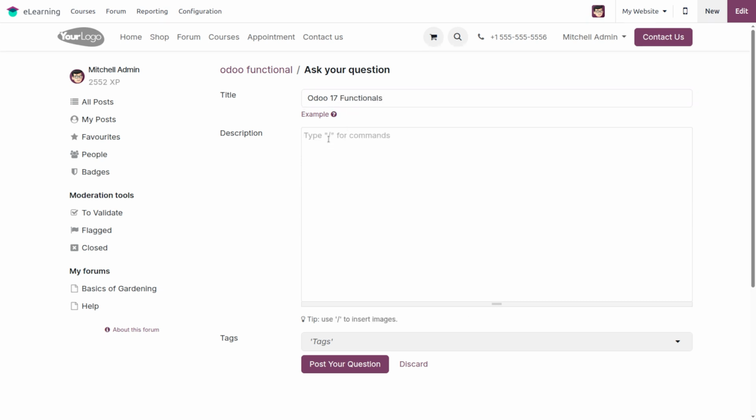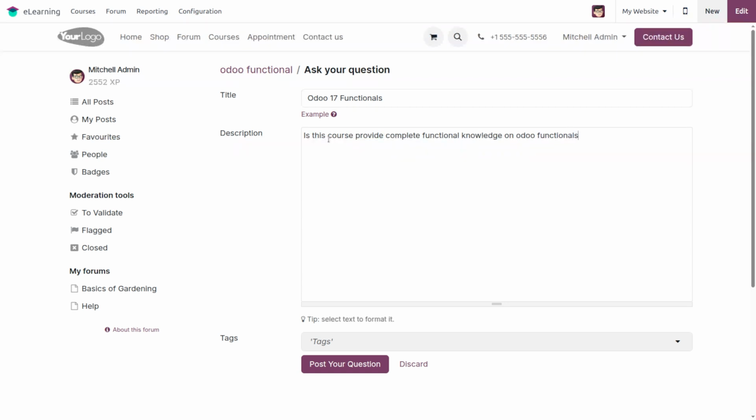functionals. Then a user can add questions or their suggestions.